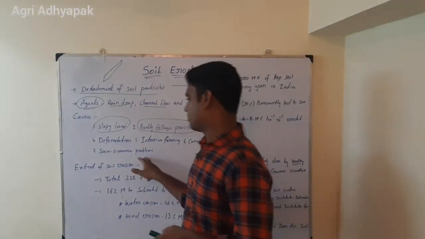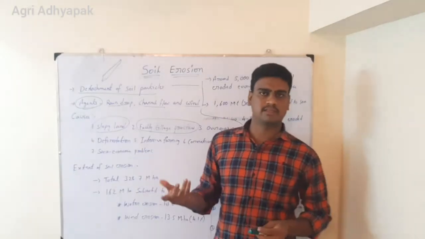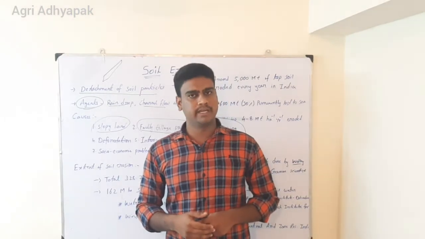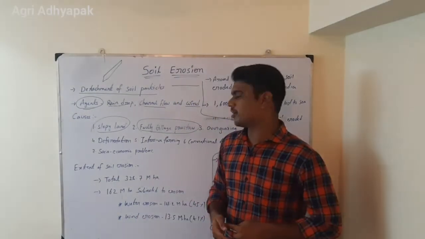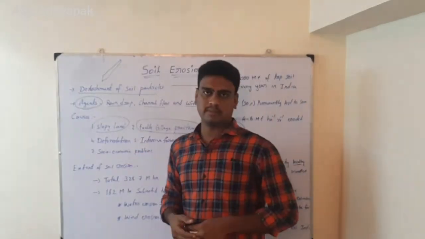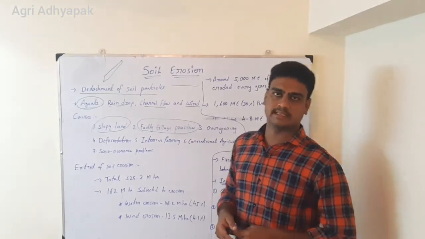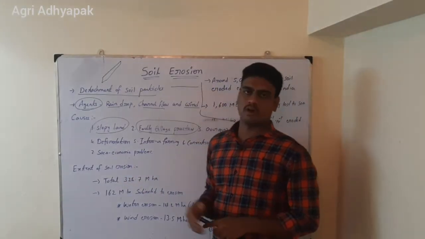Then socio-economic problems. That means proper management of the field, and when the farmer doesn't have enough money to manage the field, absolutely he has to give up. Some problems will be like that, but this is not the major problem. When he doesn't have the money, he cannot go for proper management practices in the field to avoid soil erosion. So these are the 7 causes of soil erosion.